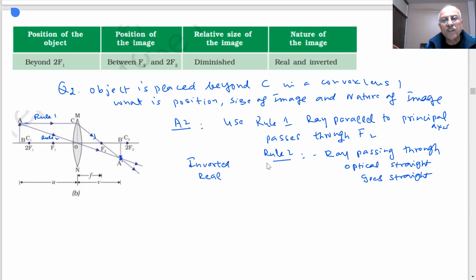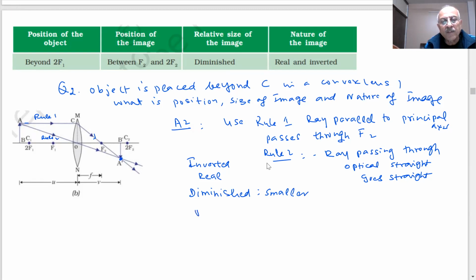It can be taken on the screen, student. The size of the image is smaller than the size of the object. Image is diminished. Diminished means smaller. And it is formed between F2 and 2F2.